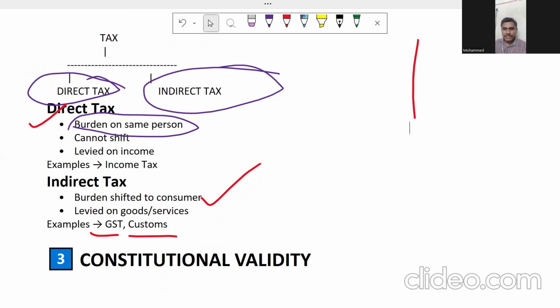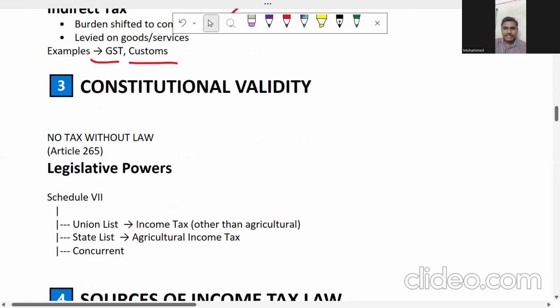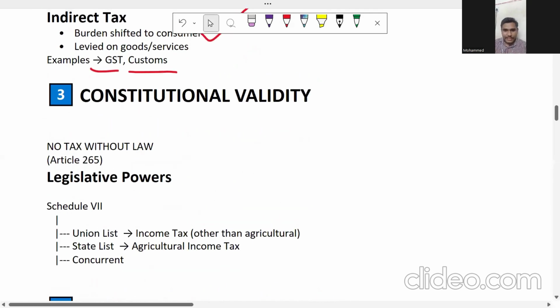It's simple. Now, if you want to tax anything, you need to have legal authority. Who gives the legal authority to collect tax? Our Constitution gives us the legal authority to collect tax. Article 265. It's important from the MCQ point of view. Article 265 says that no tax can be levied without the authority of law.